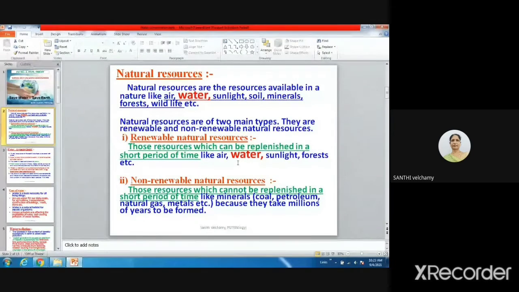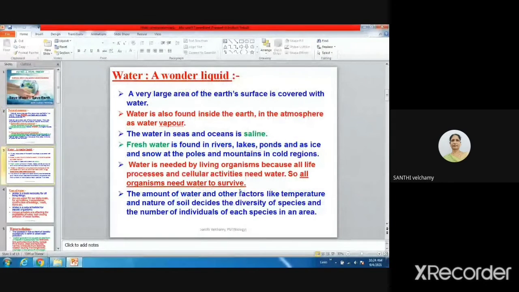Apart from that, water is getting polluted. When we are using water, the water becomes dirty. That you call polluted water. Polluted water, can you drink, children? No, ma'am. If you drink, we will have diseases also, ma'am. Very good. So when you drink polluted water, you will get diseases. That's why the water should be clean. You can see water here and there that is also polluted. So we have to use the water properly.